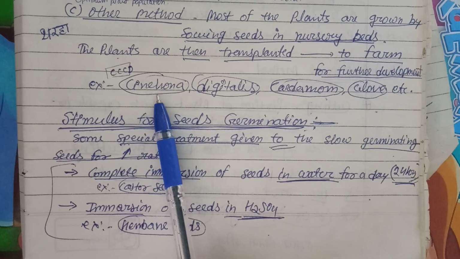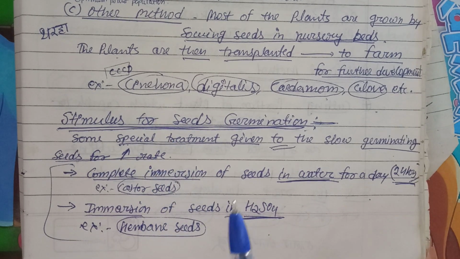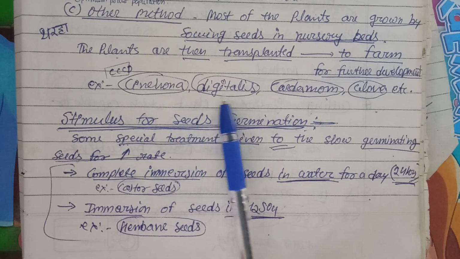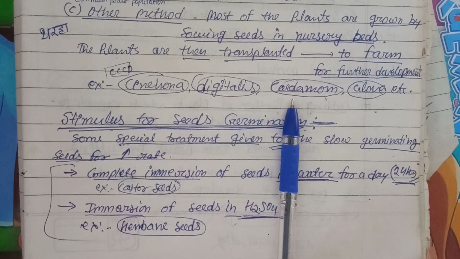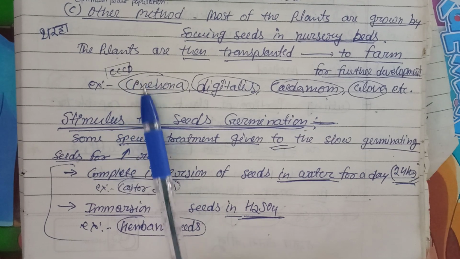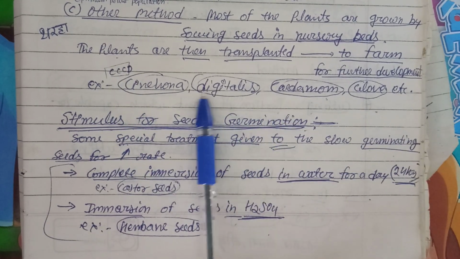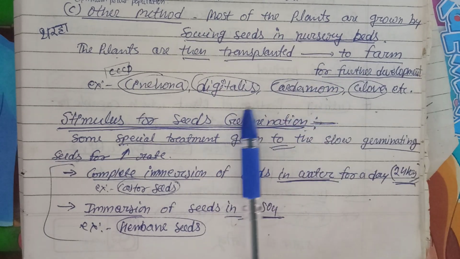For example, cinchona. In rice also we do it in the same way. First we put the seeds into nursery beds, then we transplant into the open field, like cinchona, digitalis, cardamom, clove, etc. That's what CCCD, triple C D you can say: cinchona, cardamom, clove, digitalis. So these are done by the nursery bed method or miscellaneous method.